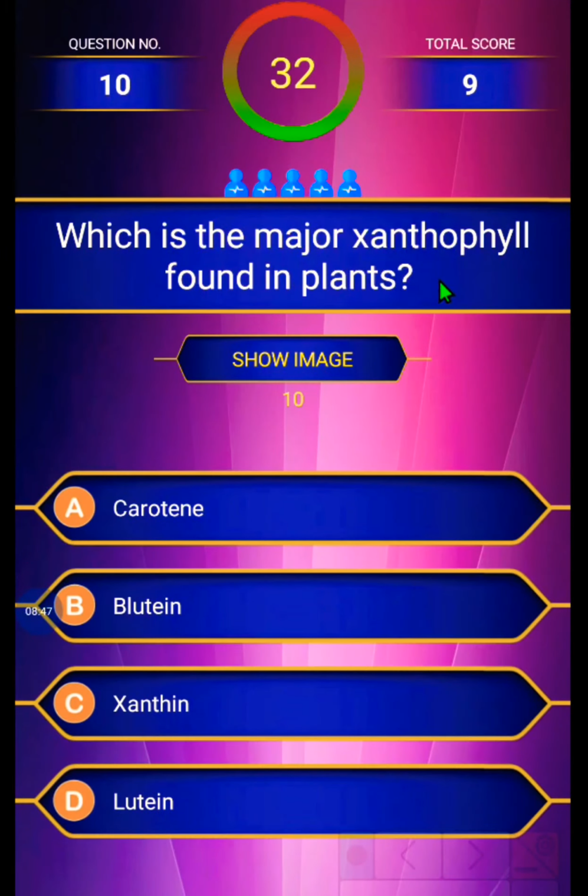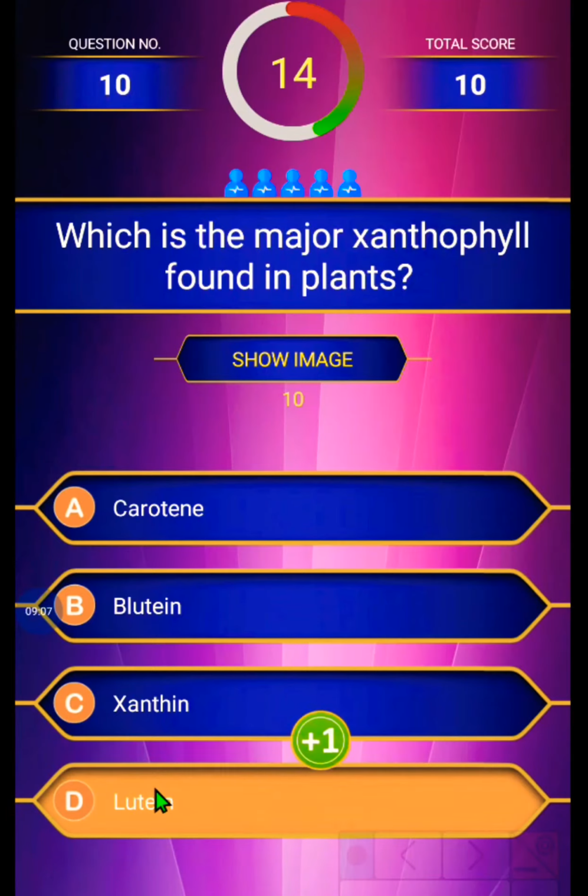Which is the major xanthophyll found in plants? The first option is carotene, second is lutein, third is xanthine, and last option is lutein. So the major xanthophyll found in plants, the correct option, is lutein. It is the major xanthophyll found in plants.